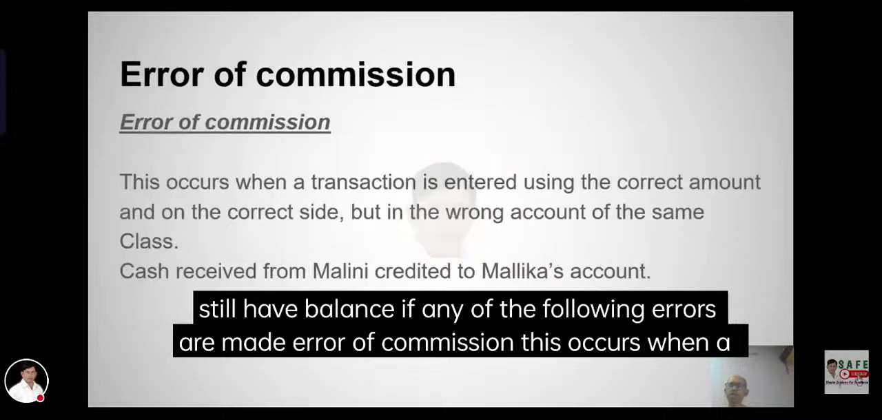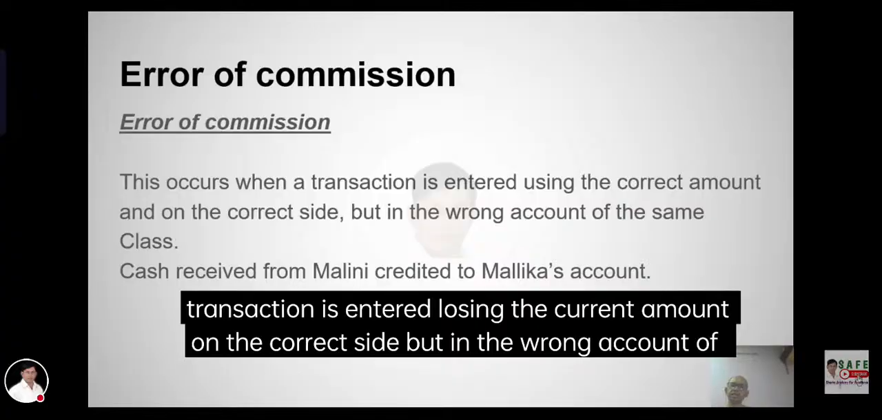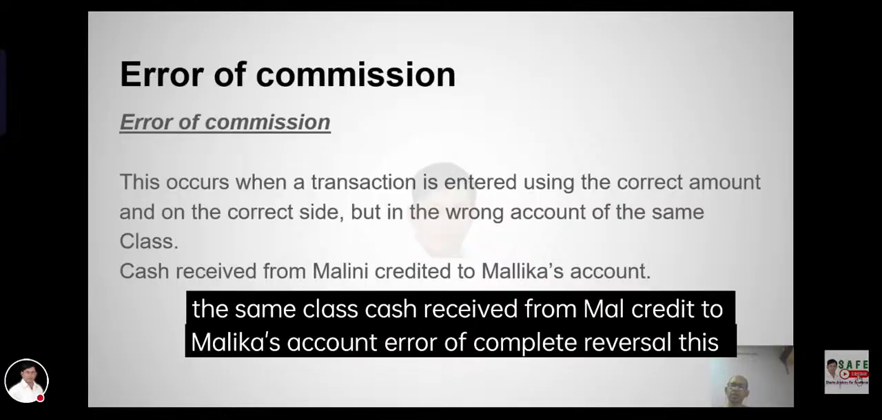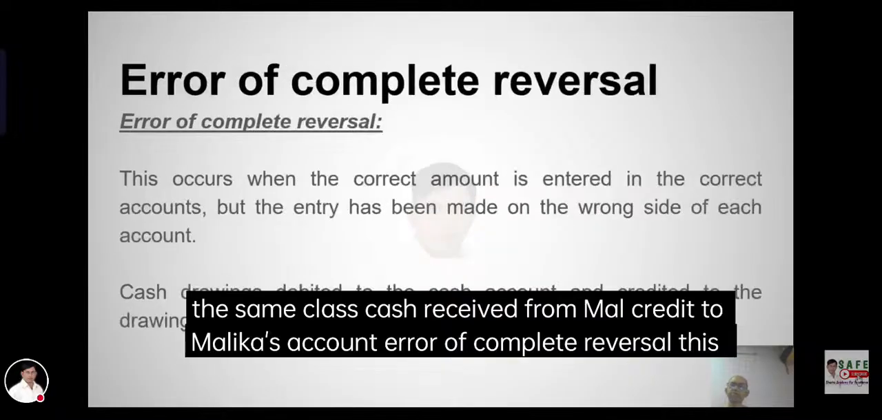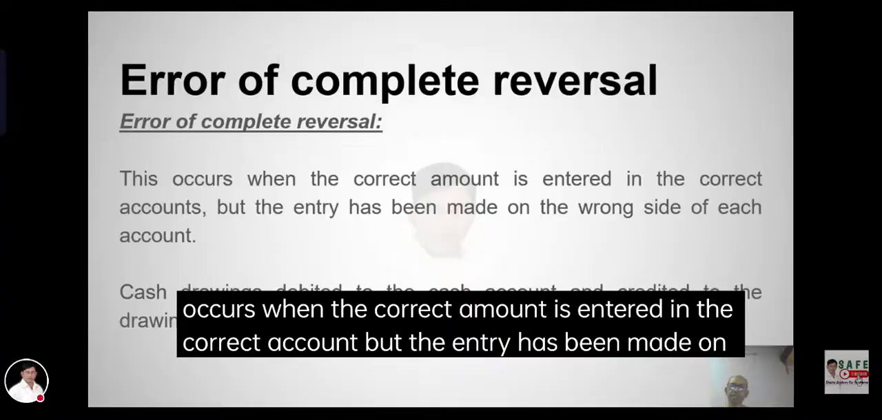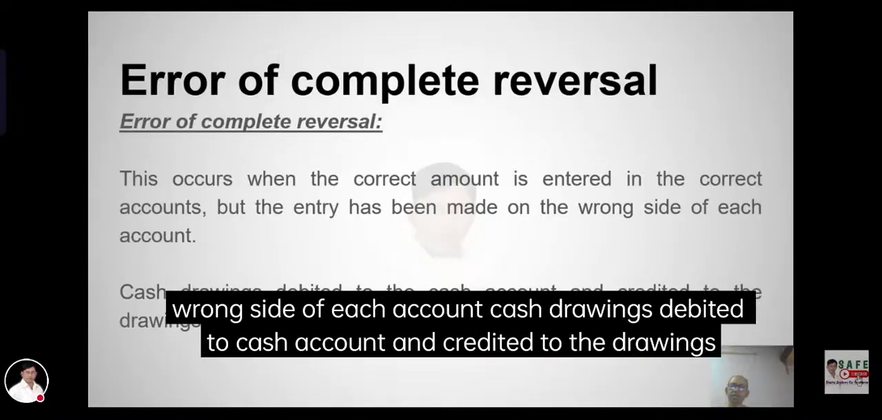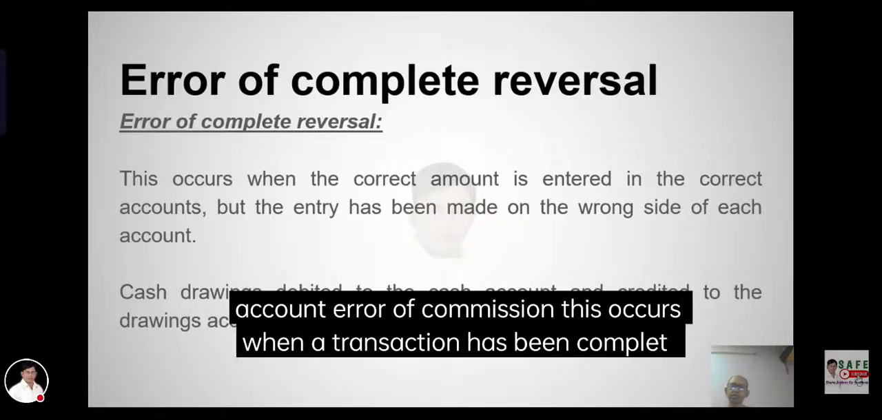Error of commission. This occurs when a transaction is entered in the correct amount on the correct side, but in the wrong account of the same type. Cash received from Margin credited to Norman's account. Error of reversal. This occurs when the correct amount is entered in the correct accounts, but the entry has been made on the wrong side of each account. Cash drawings debited to cash account and credited to the drawings account.